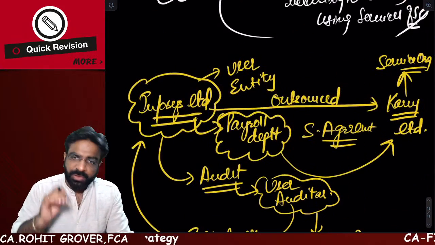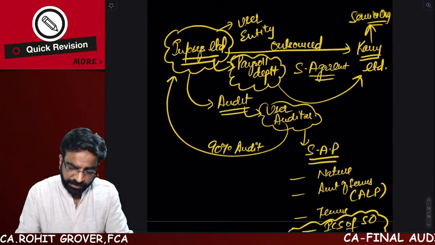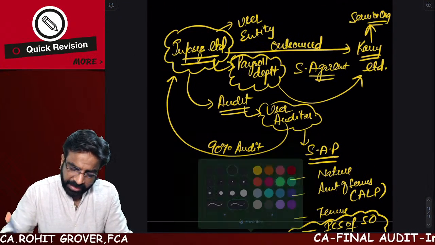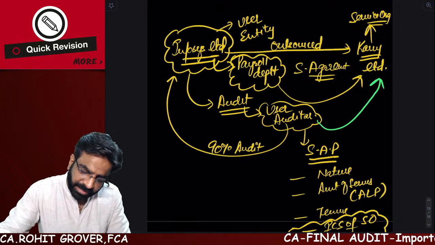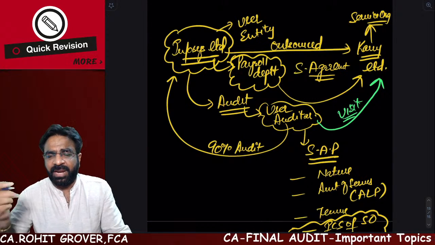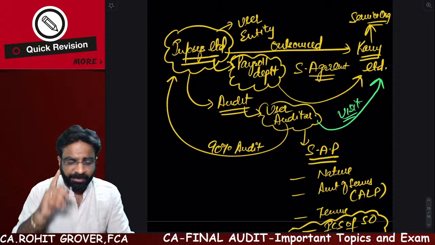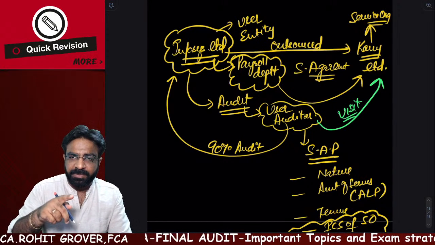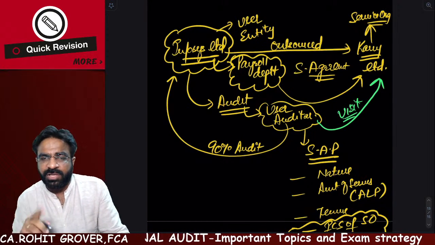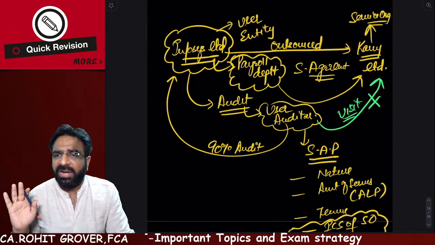Now what will this user auditor do? The user auditor definitely wants this information. Listen carefully. The user auditor will first try to visit, thinking let me visit the service organization and after visiting I'll test their internal control system. But remember one thing, for Carvi the user auditor is an outsider. So Carvi will say, no brother, we will not let you come in.